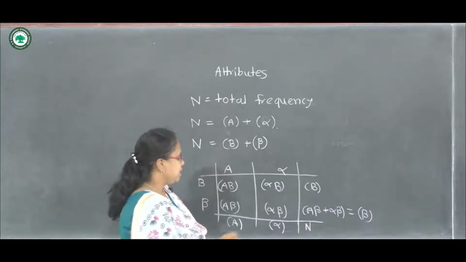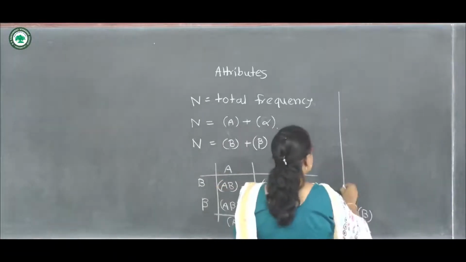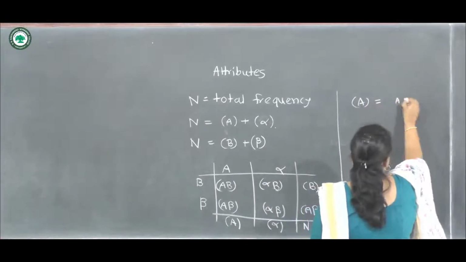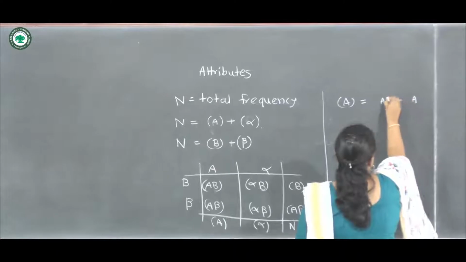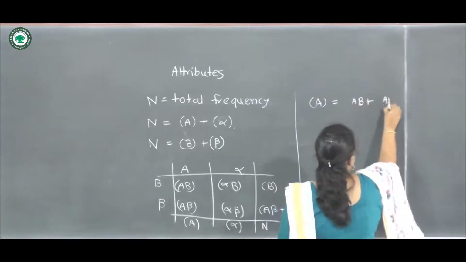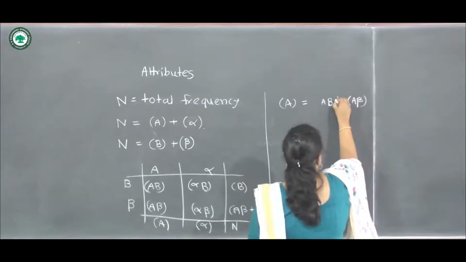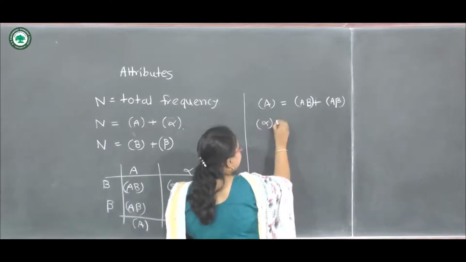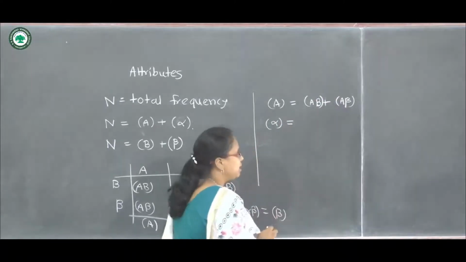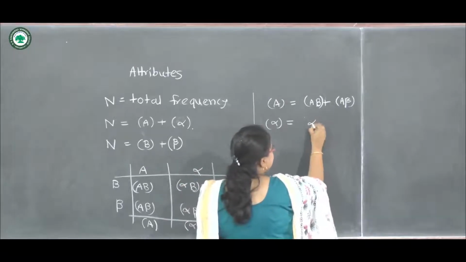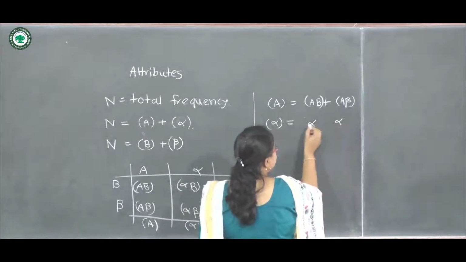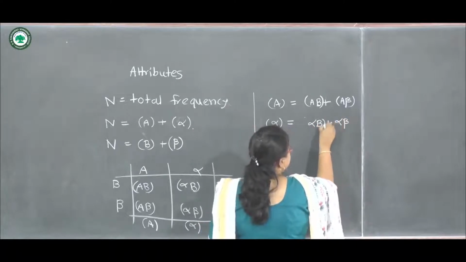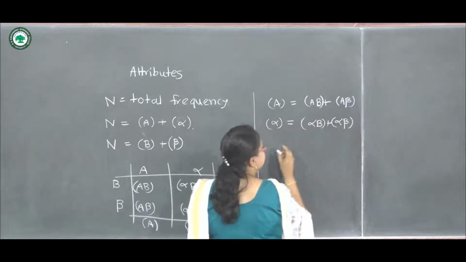So let us write down one by one here. A will be, keep A as it is, then change B only. So B and beta. This is the simple method to write. Then alpha, the total frequency, can be written as alpha with B and beta, changing the other attribute. So alpha will be the addition of these two.